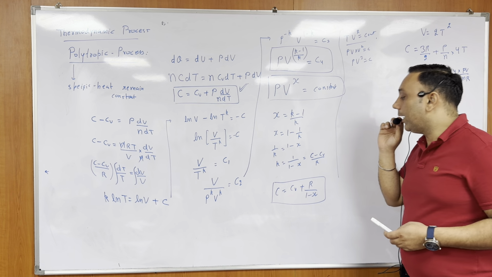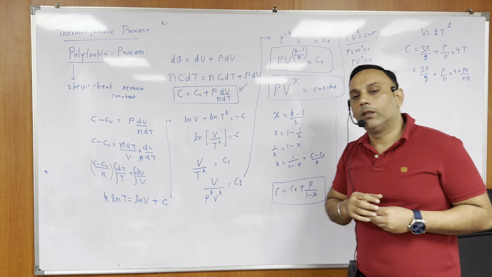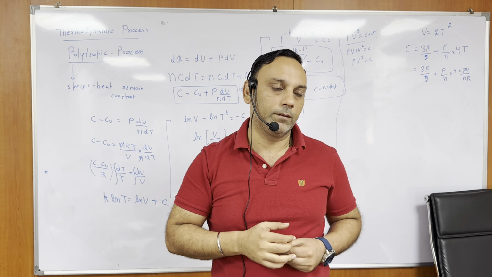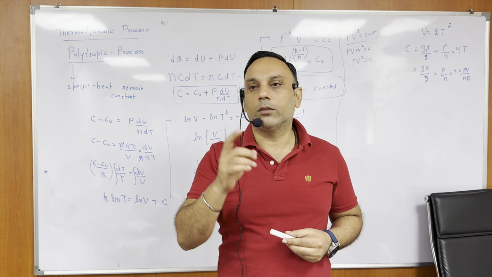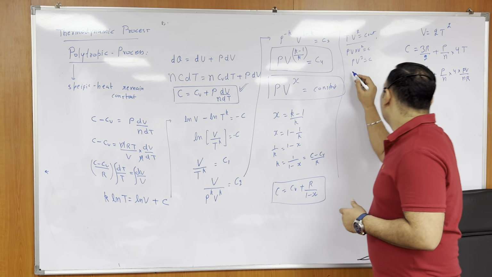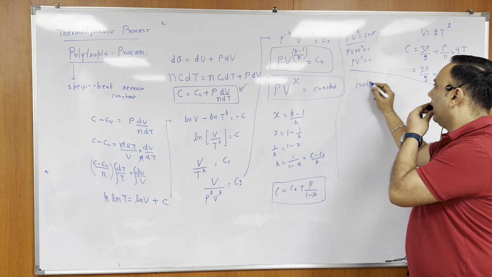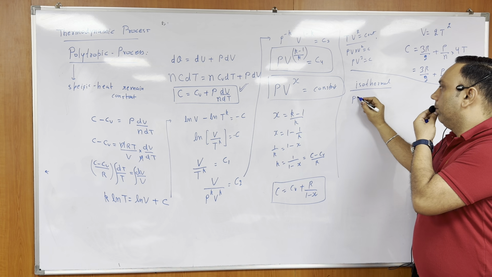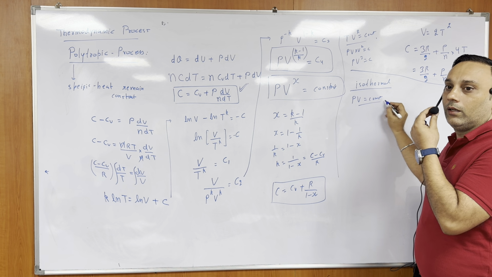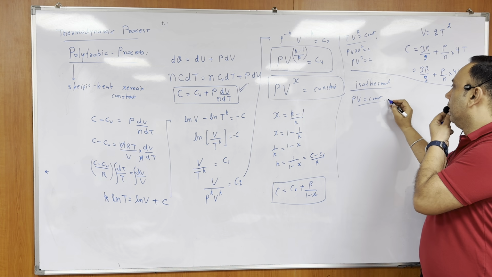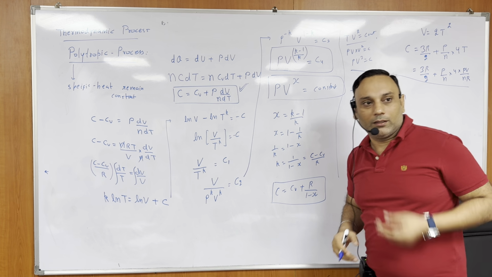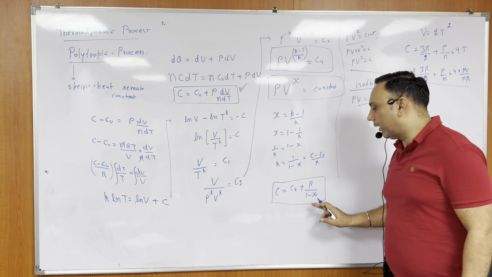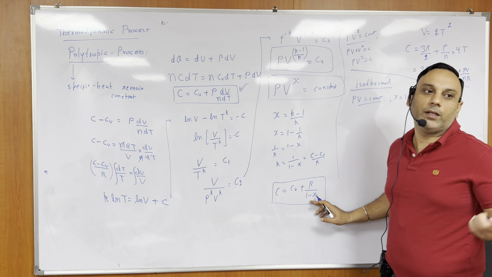Okay. Now let's understand why I am saying that all the processes you are naming are subcases of the polytropic process. What you said, beta? First you said isothermal, right? For an isothermal process, what is the equation? PV is equal to constant, right? Means what is the polytropic coefficient here? 1. Means x is equal to 1. By common sense, what is the specific heat? Infinity. Now just put x is equal to 1 here. What are you getting, beta? Infinity. Getting or not?